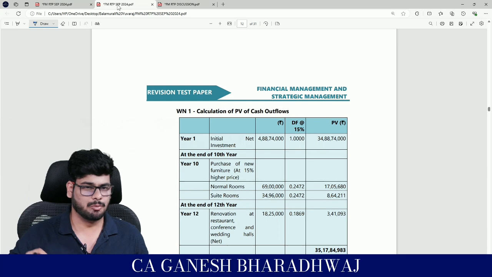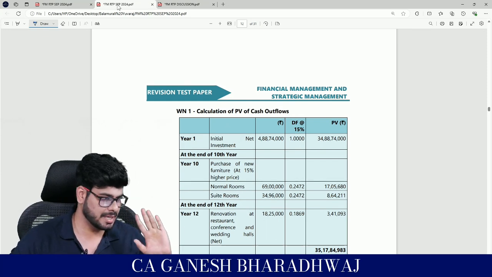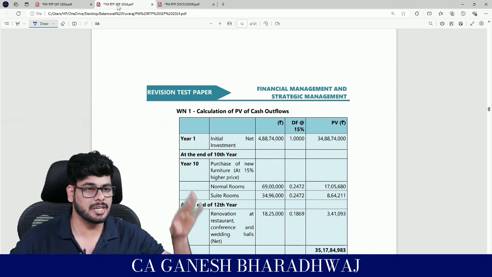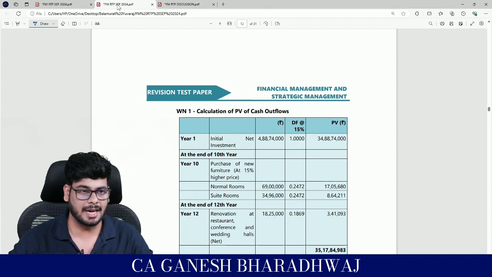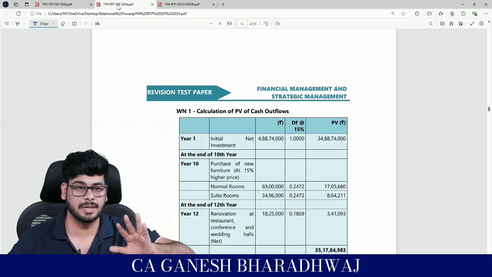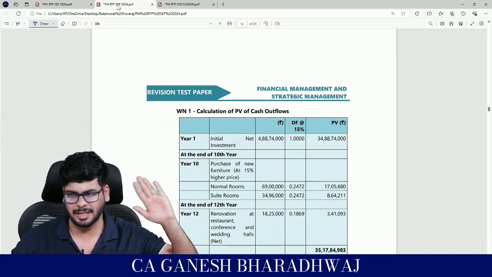So we are not bothered about profits and all. Cash flow is the criteria for us. Clear with this? Will depreciation be considered? Depreciation will be considered for the purpose of taxation, right? So you subtract, arrive at the tax, add it back. Clear with this? So net off, it nullifies, but its presence will give you a tax shield. For that purpose alone, it will be considered. Clear with this, guys? You guys are aware of that.